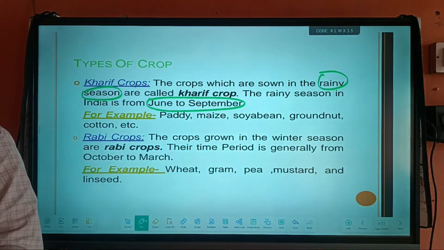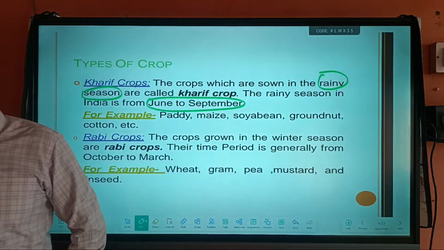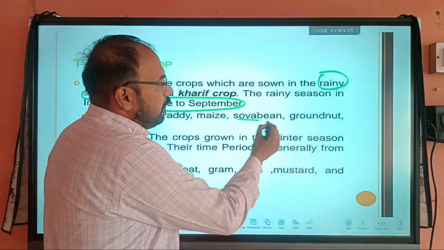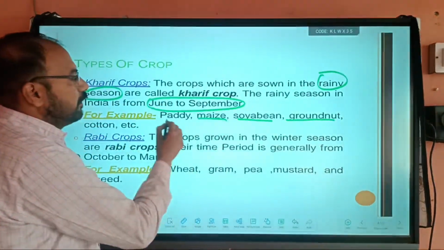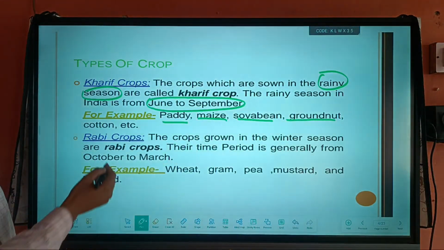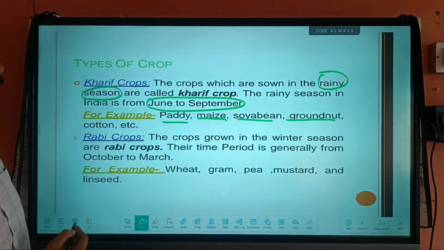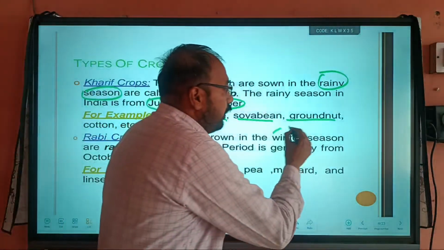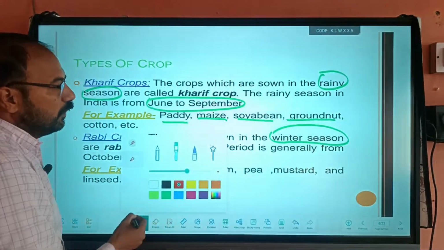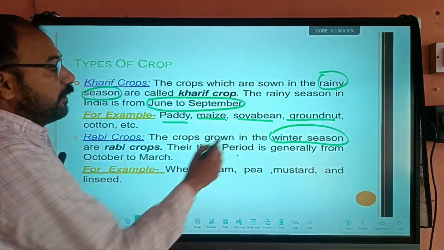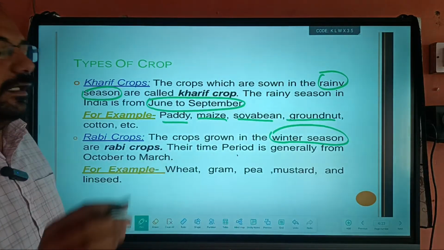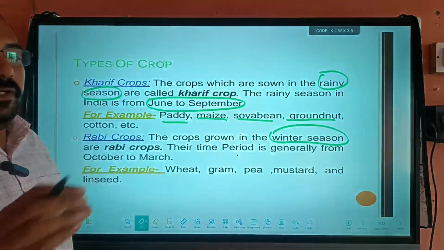So these are known as the Kharif crops. Examples of Kharif crops are soybean, groundnut, maize and paddy. Okay, so they are known as kharif crops. And second, what are rabi crops? These crops are grown in the winter season, that is October and November, and they are harvested in the months of March and April.